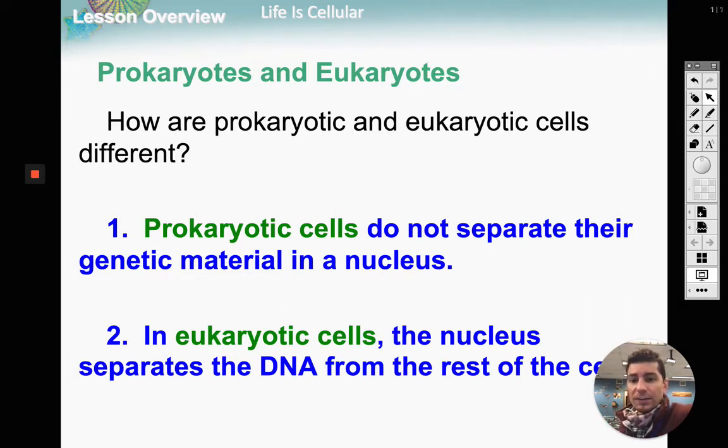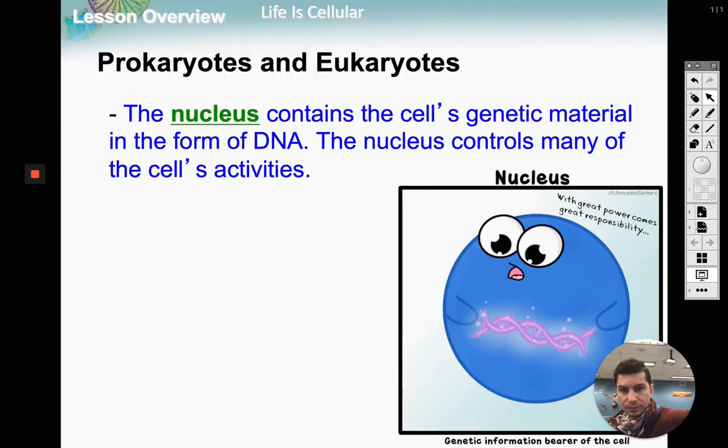But now we're going to get into the cells. So we have prokaryotic cells and we have eukaryotic cells. Prokaryotic cells, they're pros. They don't need no nucleus. They don't have a nucleus. Eukaryotic cells, those are us. Those are plants. Those are fungus. Everything you can see is a eukaryotic cell. Very small organisms, those are going to be your prokaryotic cells. Bacteria, archaea, which live in hot springs. We talked about them earlier in the year. So prokaryotes, no nucleus. Eukaryotes, they have a nucleus.